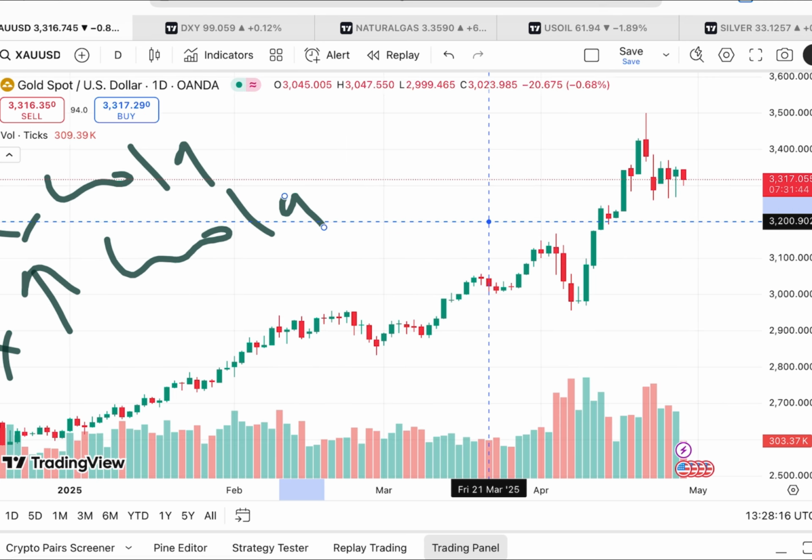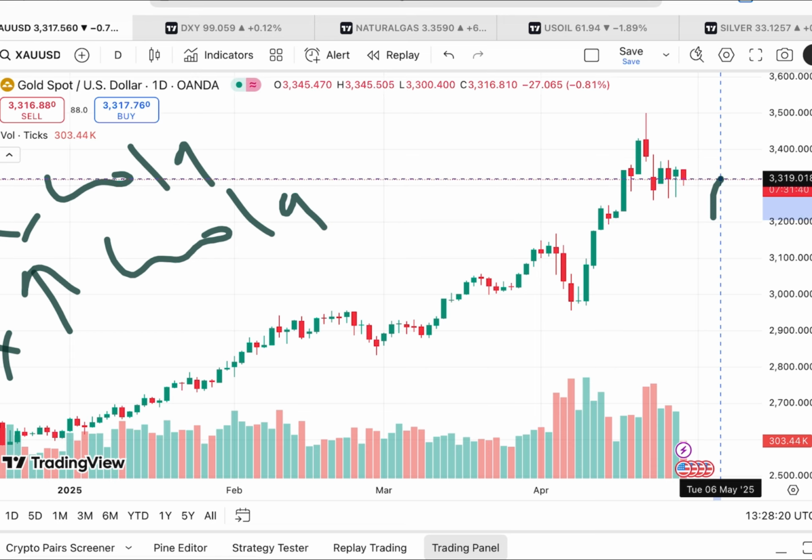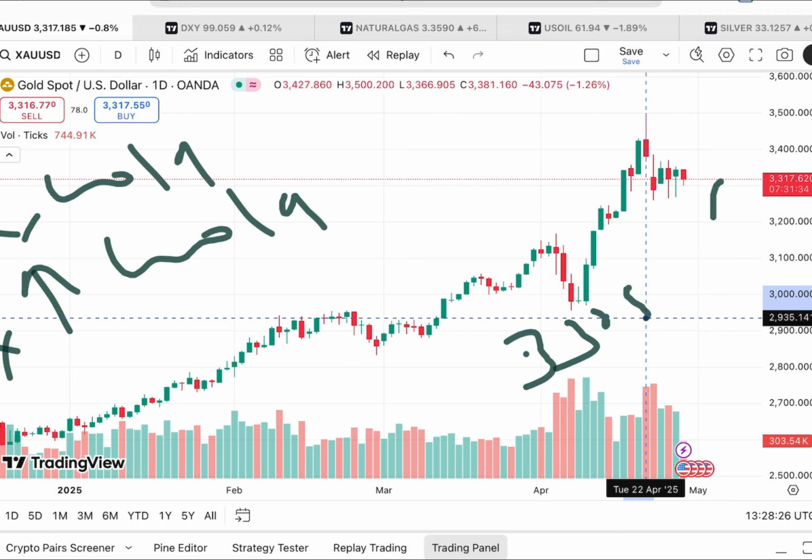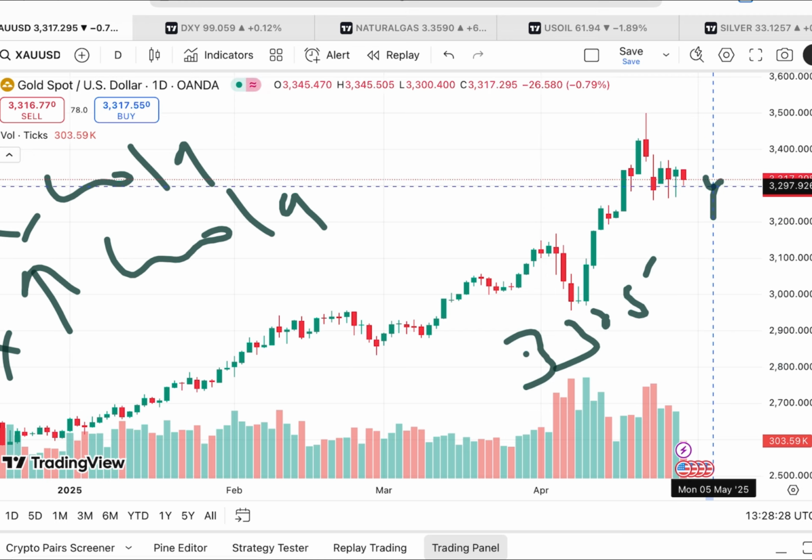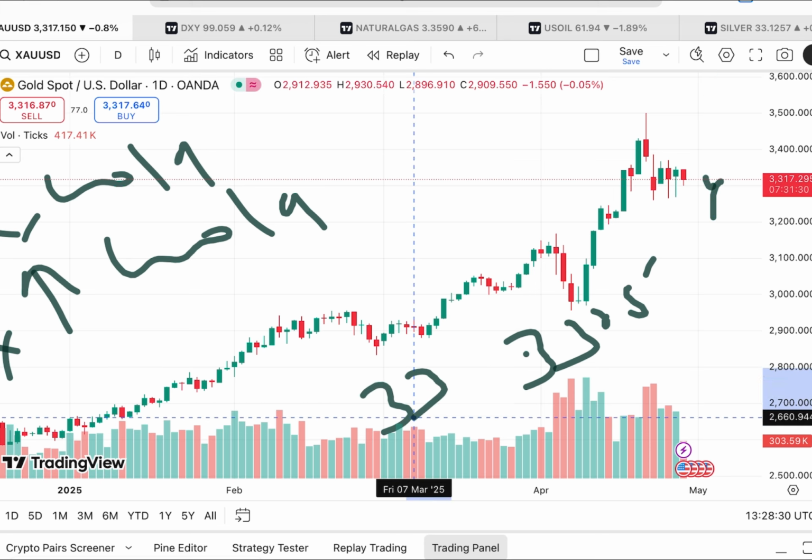Looking at this particular chart, for the full day it is forming a red candle. Suppose if the price doesn't sustain, it can touch a level of around 3308. If the price falls below that level, chances of going towards 3300 will be there.